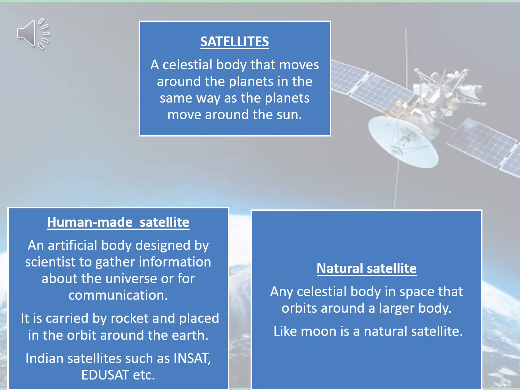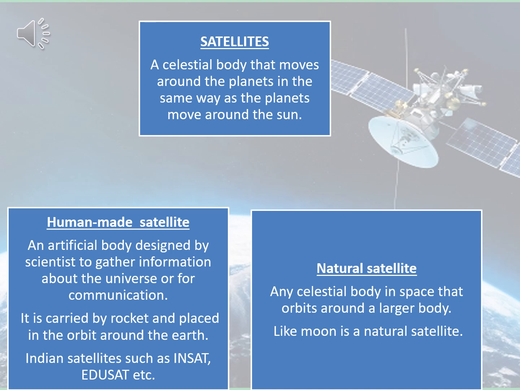We have done the word natural satellite before. When we were discussing about moon, we have heard this word. So what is satellite? Satellite is a celestial body that moves around the planets, and planets move around sun. Like there is a sun, and around sun planets are moving, and around the planets satellites are moving.